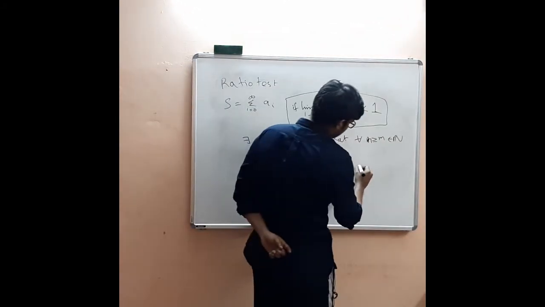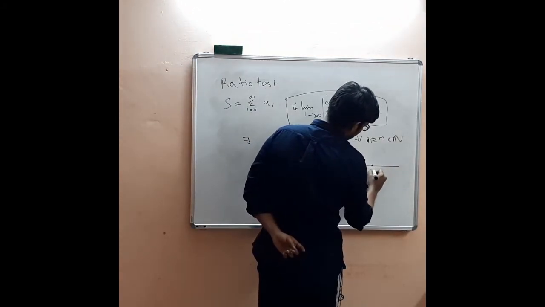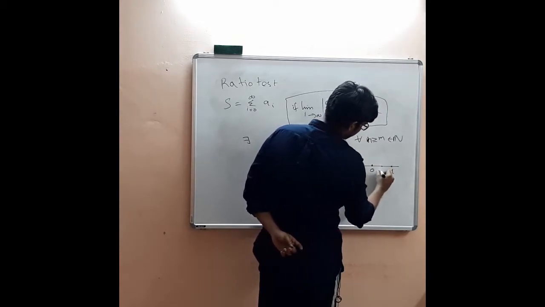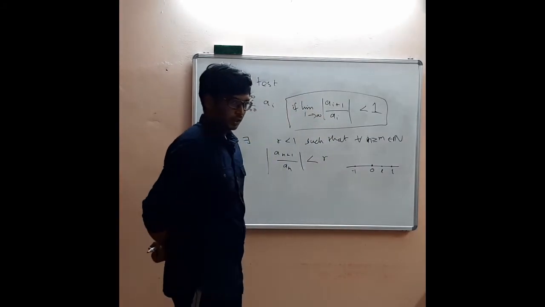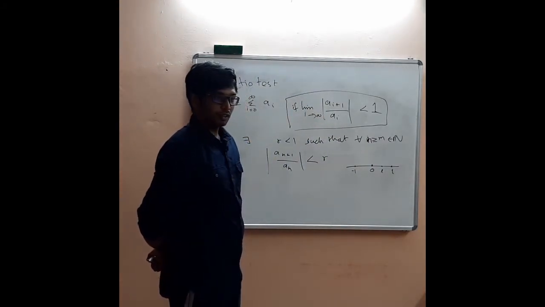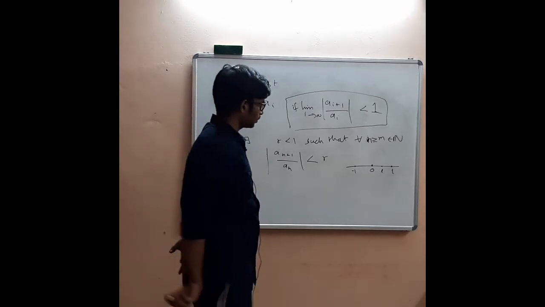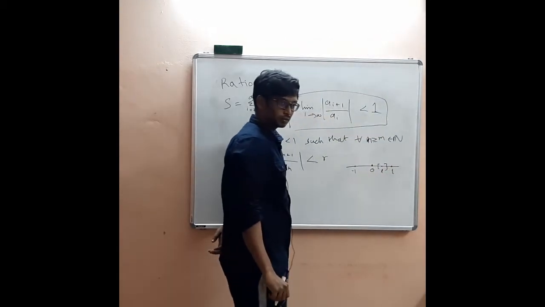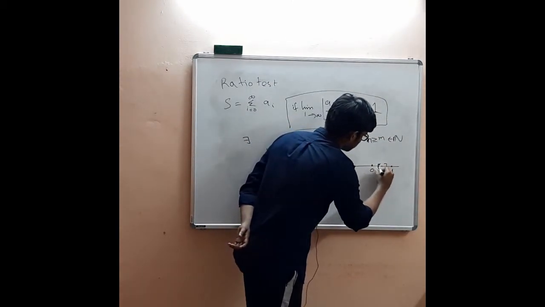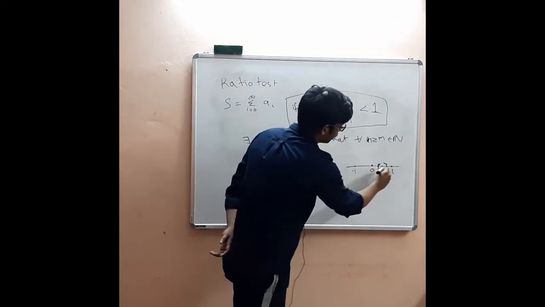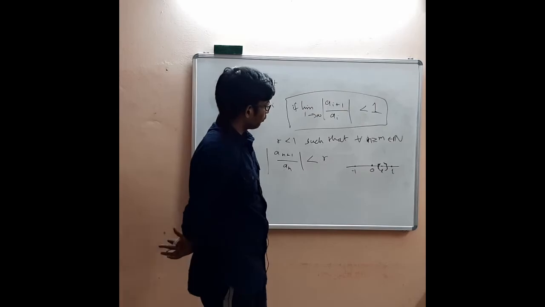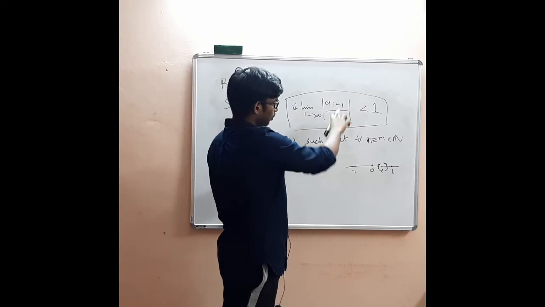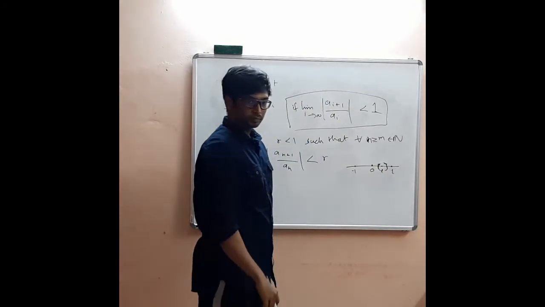Let's take this real number line. Here 0, here 1, and here minus 1. Let's say L exists somewhere here. By the definition of convergence, we know that for every epsilon, for any neighborhood, you can find m such that all the values of the sequence will lie within this interval.